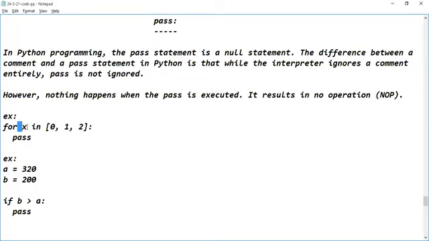Now, when the X value is 0, for the data item 0, the pass statement is executed. So what is the result? Nothing will be done. Then it goes for the next item available in the sequence. What's the next item? 1. This 1 will be assigned to the X variable and then it executes the logic. So what happens with pass? Nothing happens. It results in no operation. Then it goes for the next item. What's the next item? 2. So 2 will be assigned to the X variable and it executes the pass statement.